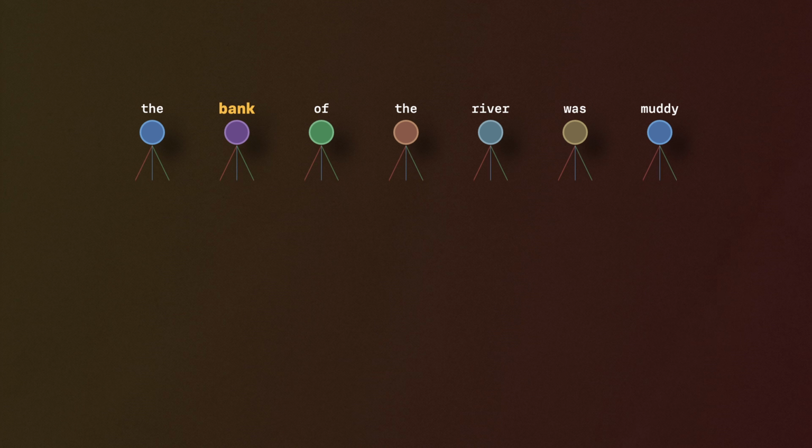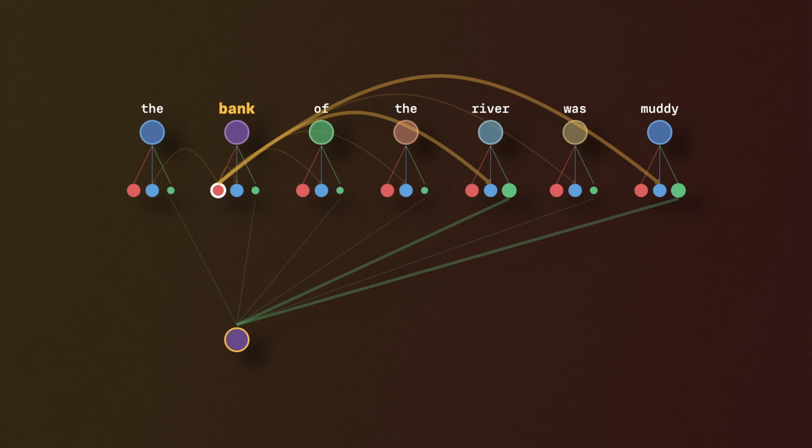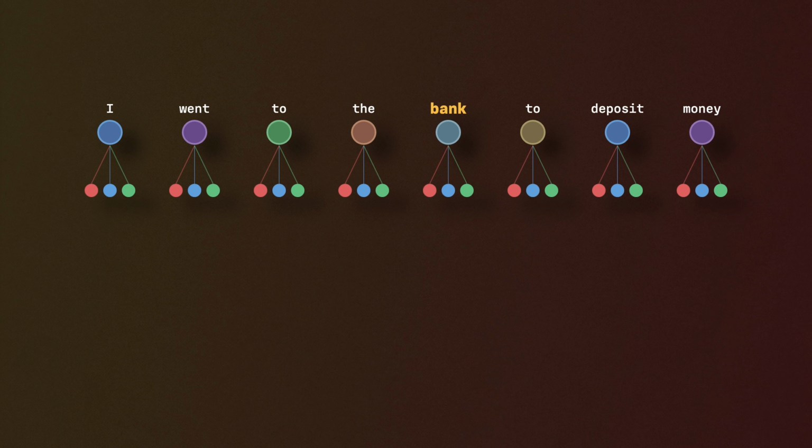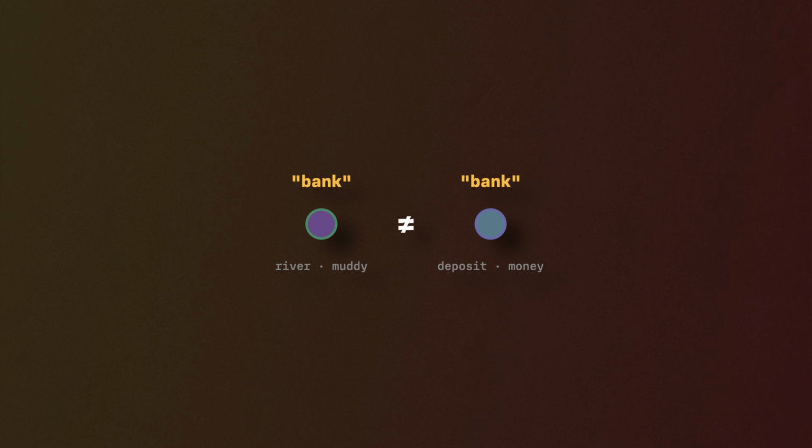So the word bank in the sentence, "Bank of the river was muddy," ends up with a vector shaped mostly by river and muddy. Whereas the word bank in the sentence, "I went to the bank to deposit money," ends up shaped by deposit and money. So the same word in, different vector out, meaning resolved by context.